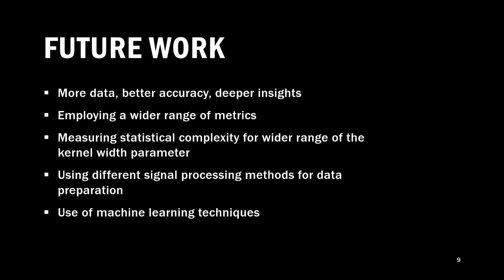So our work can certainly improve in the future by introducing more data, and it will help us get more accurate results and give us deeper insights into the analysis. And we can introduce a wider range of metrics, different methods from complexity and from information theory. And we can also try to use a wider range of the kernel with parameter k for calculating statistical complexity. And we can also use different signal processing methods, for example, the Wigner distribution function and things like that.